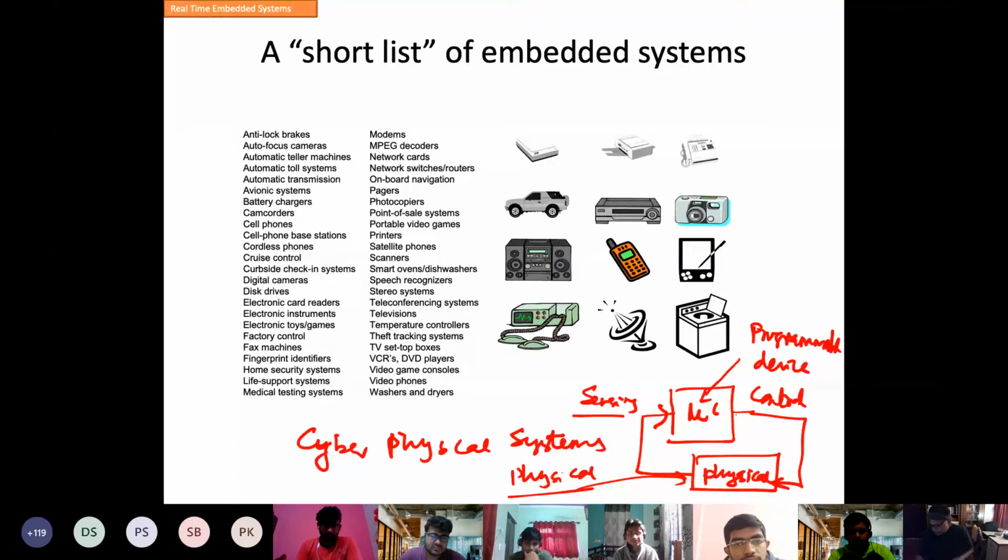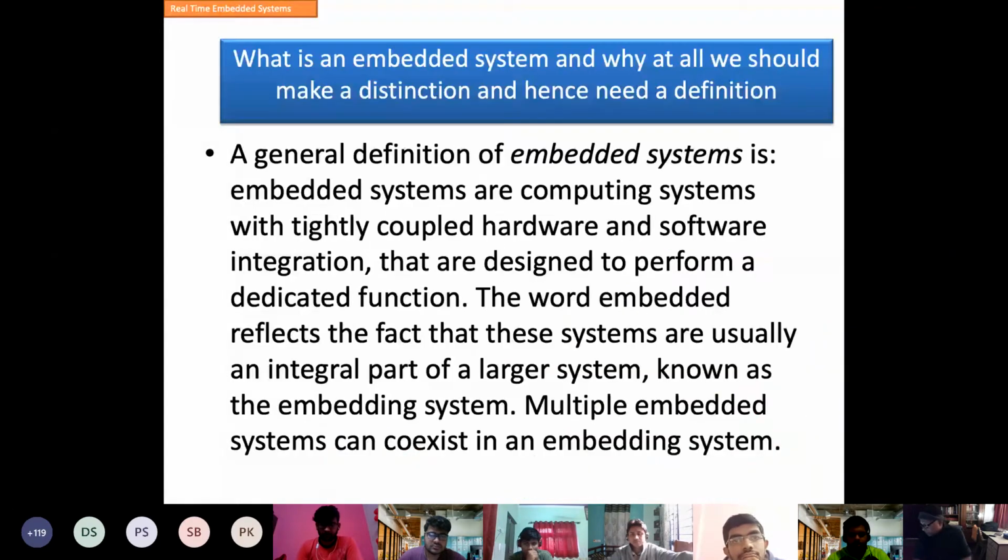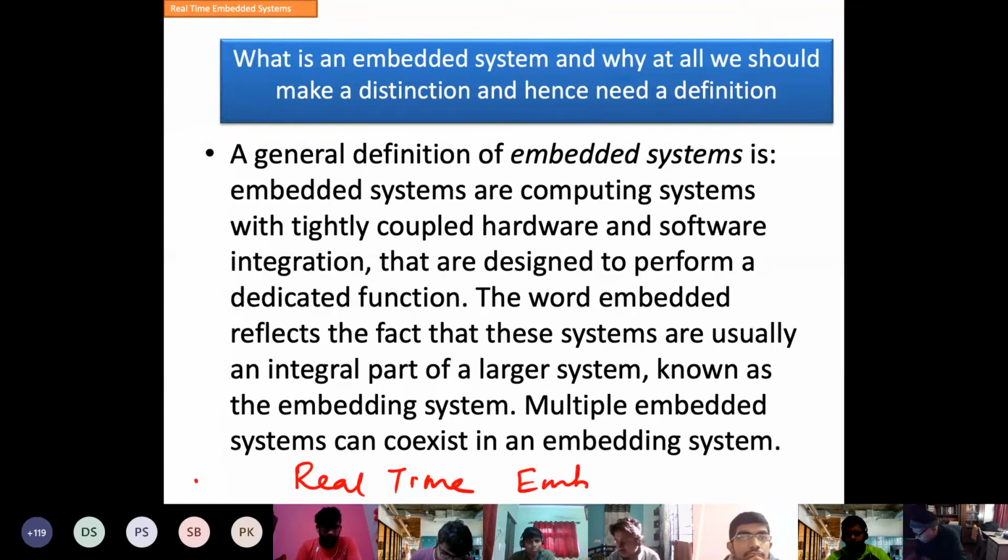Okay, so let's go into the next. So embedded system, I told you about integration of several things together. And embedded system can be multifunction, it can be single function. One of the important factors of embedded system is real time. So generally people call it real time.